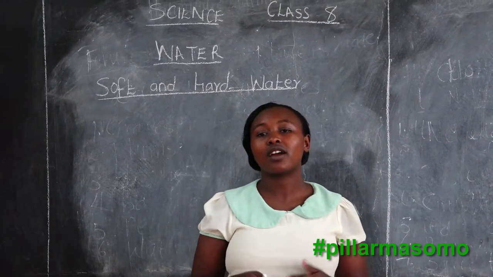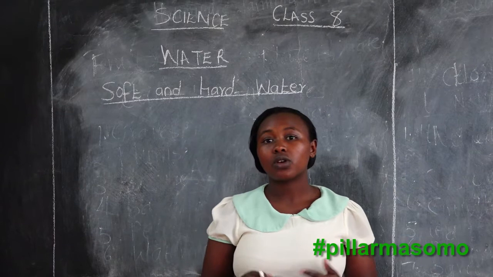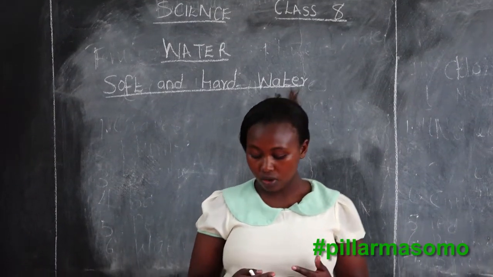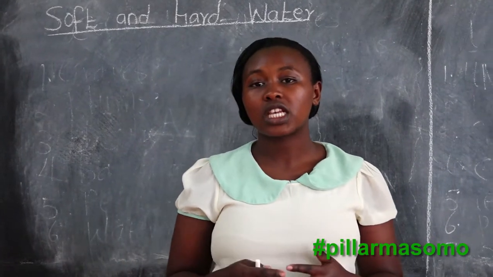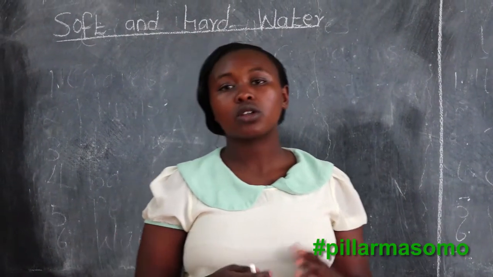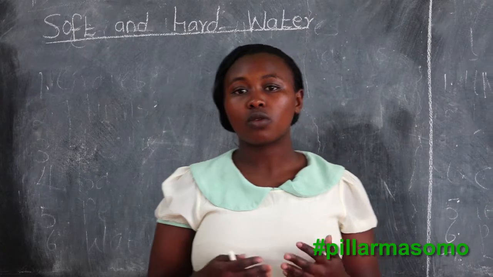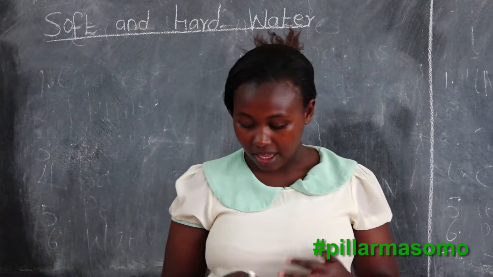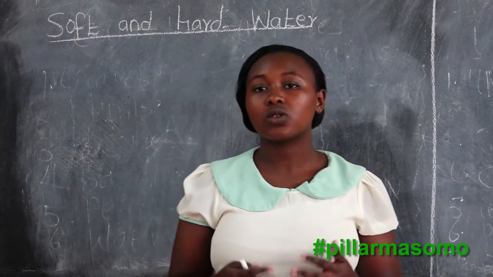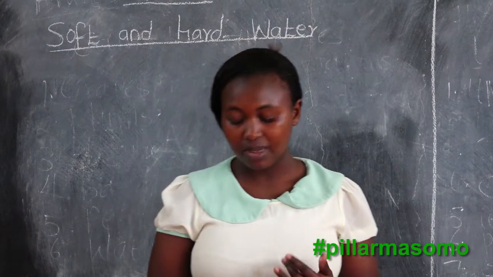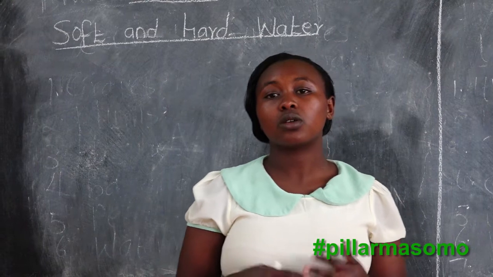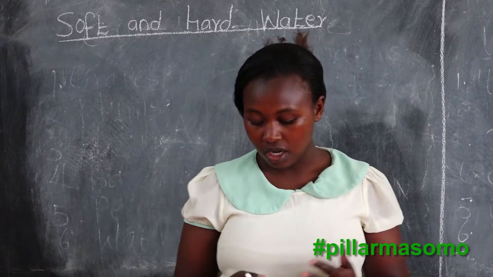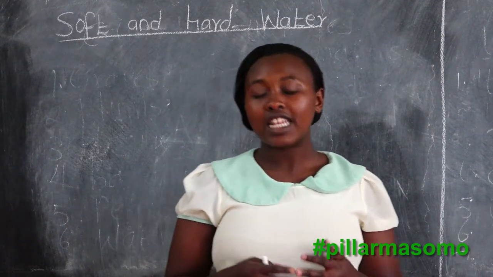You also learned that we have some sources of water. We have rainwater, boreholes, wells, and the oceans. Those are some of the sources of water. And you also learned about the uses of water. There are 5 basic uses of water: domestic use, farm use, industrial use, transport, and recreation.